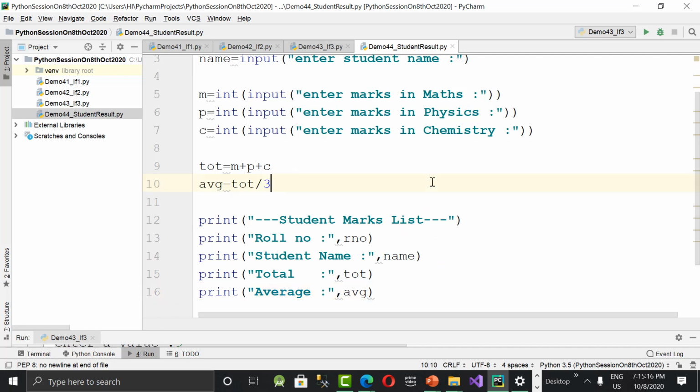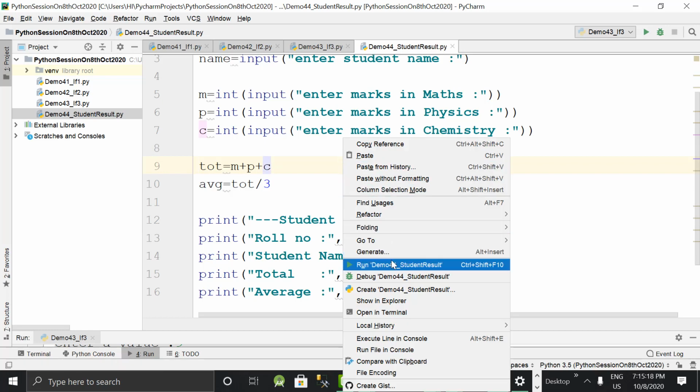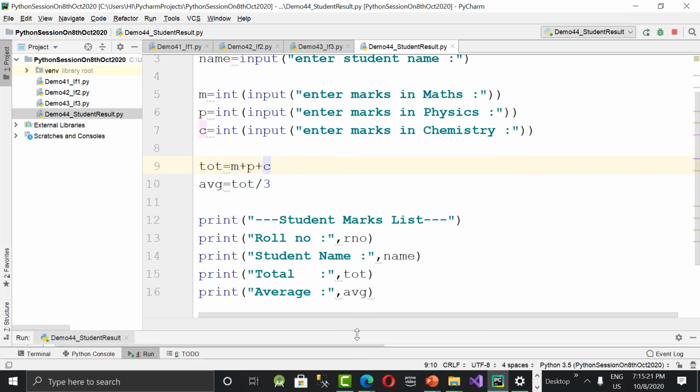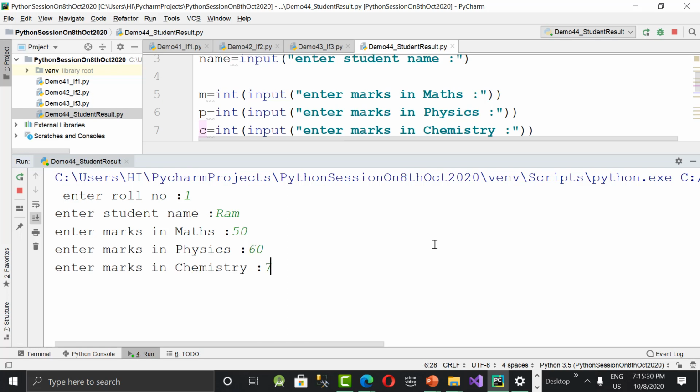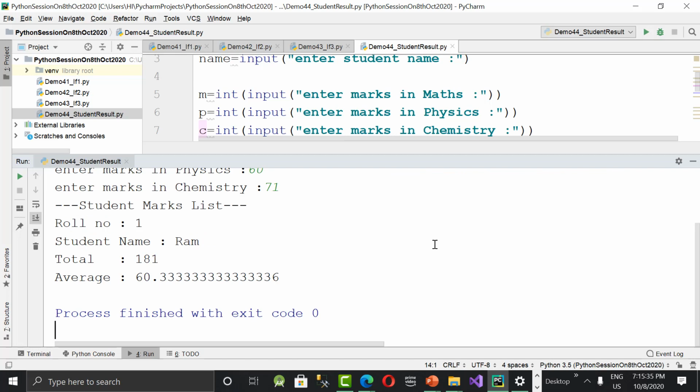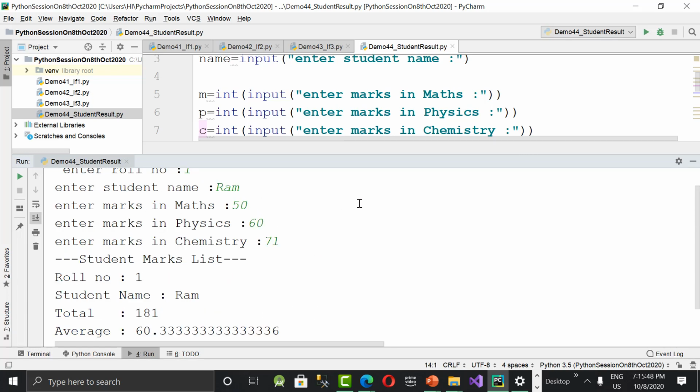Right click, run the demo. I'll see the output in the bottom. Roll number, I said 1. Name, I said Ram. And the marks 50, 60, and 71. See the result? Student marks list. Roll number 1, student name Ram, total and average. That's all. So whether the student got pass or fail, we are getting it. Let's run it again. See, now the student is pass because all are greater than or equal to 35. That's fine. Let's run the program again.